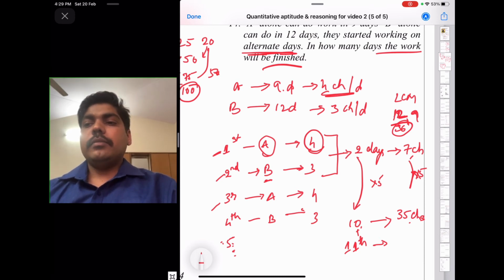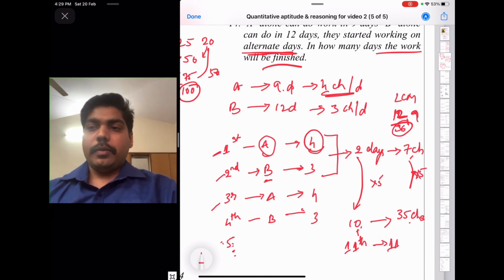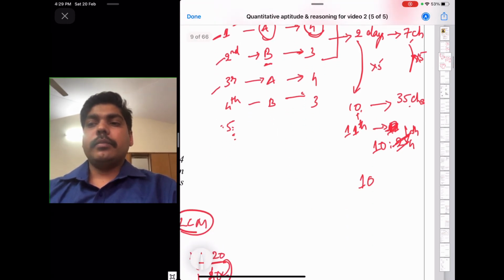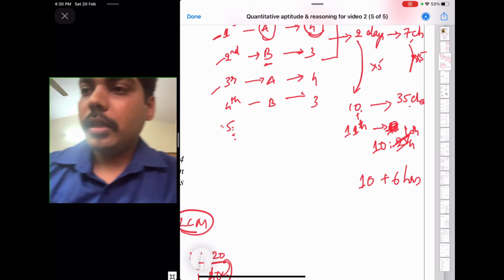The whole work will be completed in, not 11 days, 10 days and 1/4 day. Or you can write 10 days plus 6 hours. Any format you can write.